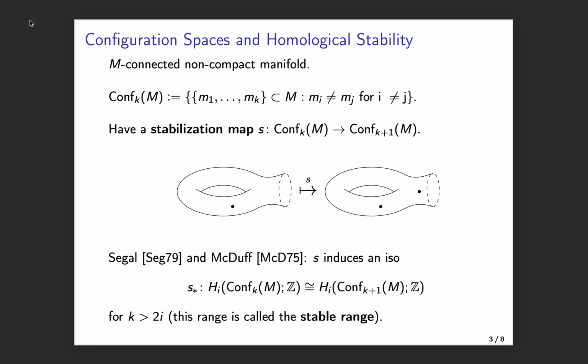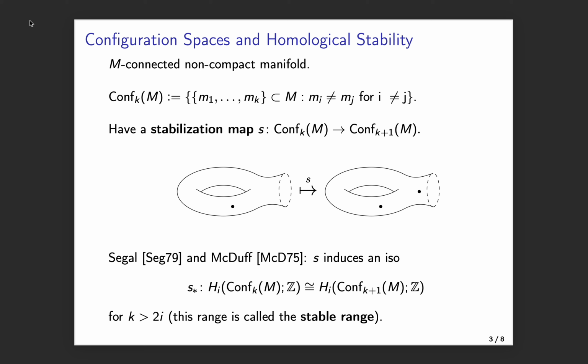Throughout this talk, I'm always going to assume that M is a connected manifold. In addition, on this slide, I will assume that M is non-compact. I'll denote the unordered configuration space of k points on M by conf k of M. As a set, it is the set of all unordered k-tuples of points on M.